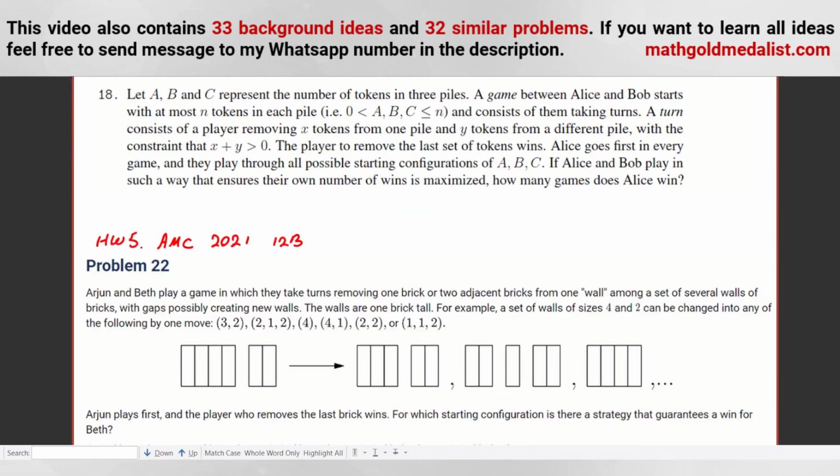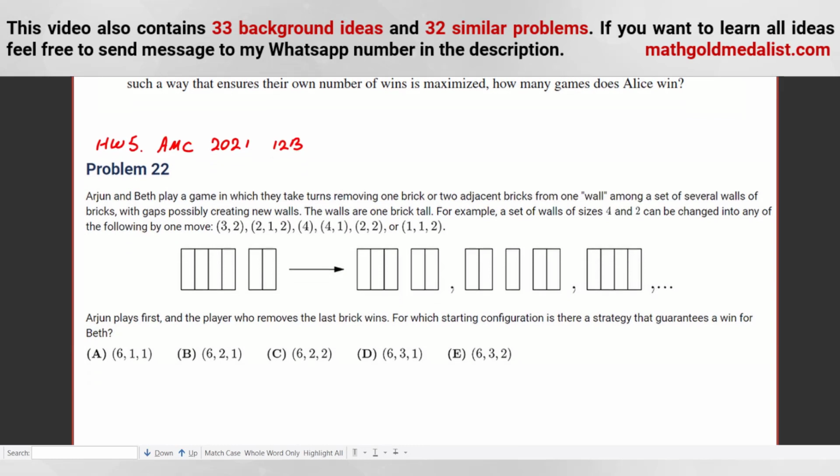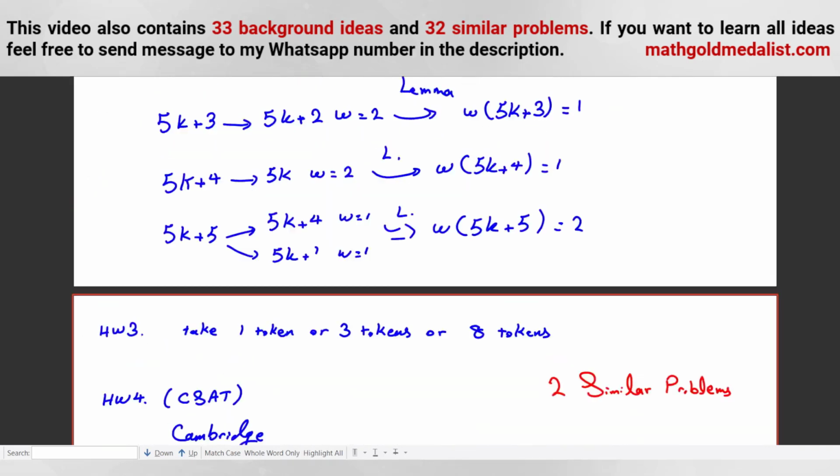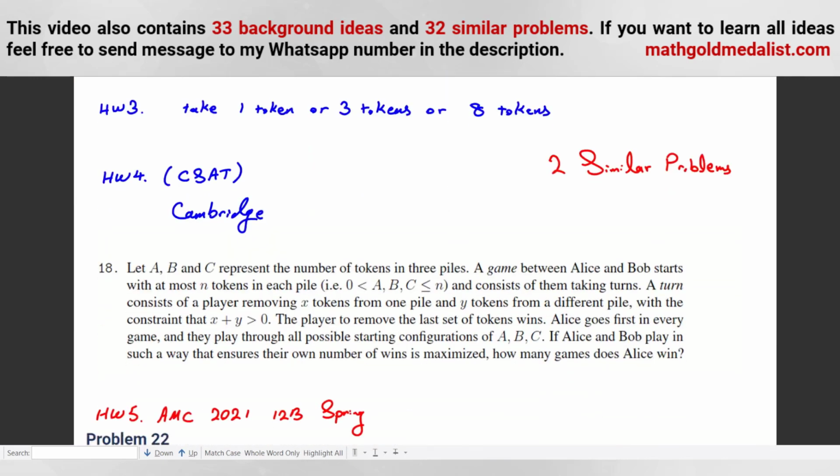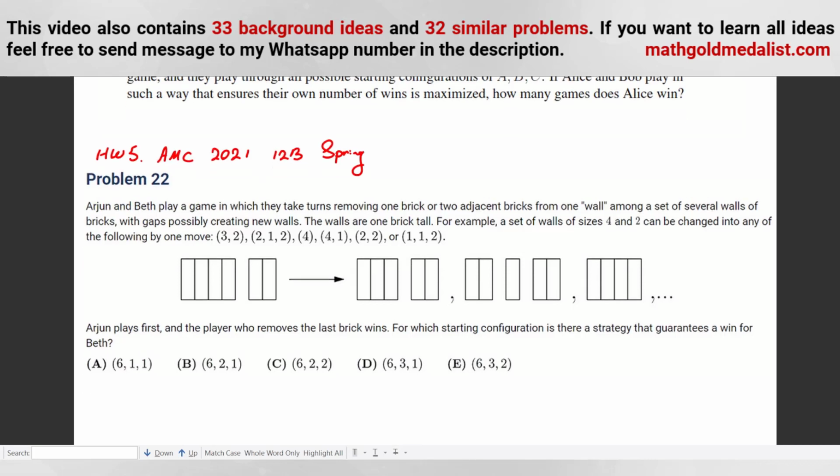Let me tell you one more similar problem, homework 5. It is from AMC 12B 2021, and this problem is for spring. You can try this one. You should use this idea a bit and also other ideas, for example a bit of symmetry and something like that, and going to the end of the game, we can use these ideas.